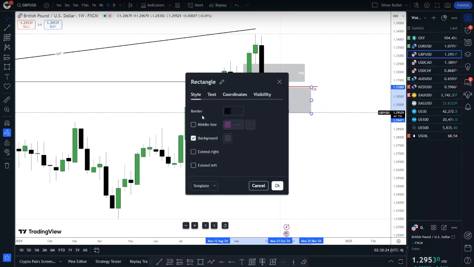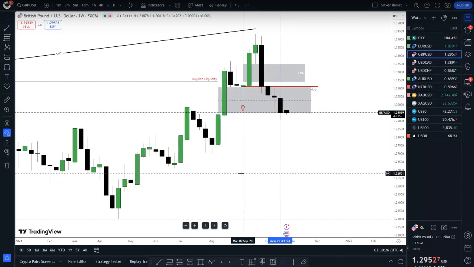But we didn't close below it, guys. We didn't close below it. If we had closed below it, I was going to use it as an inversion fair value gap. So I'm going to be a little bit careful here with GBPUSD. All in all, I'm bearish, but the fact that we didn't close below this fair value gap and use it as an inversion, I will be very, very careful on it here. But let's switch down to the daily chart and see what we have.